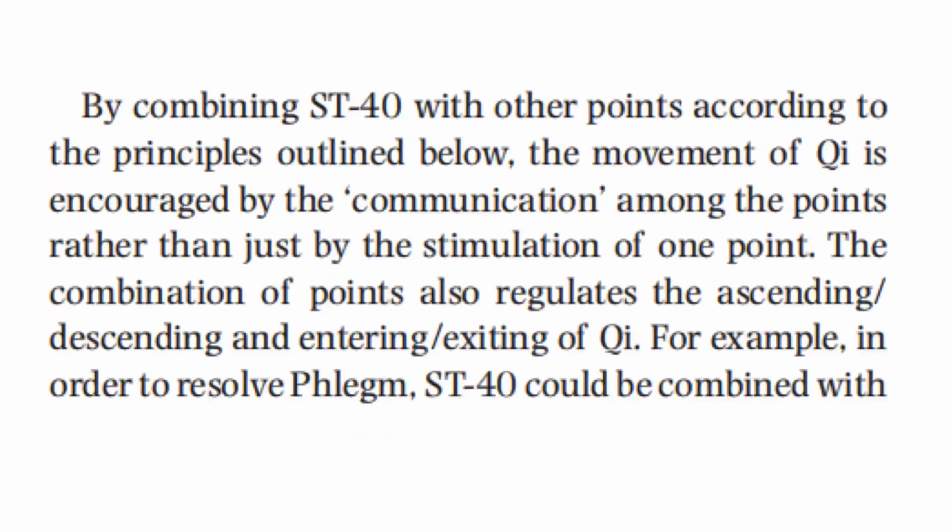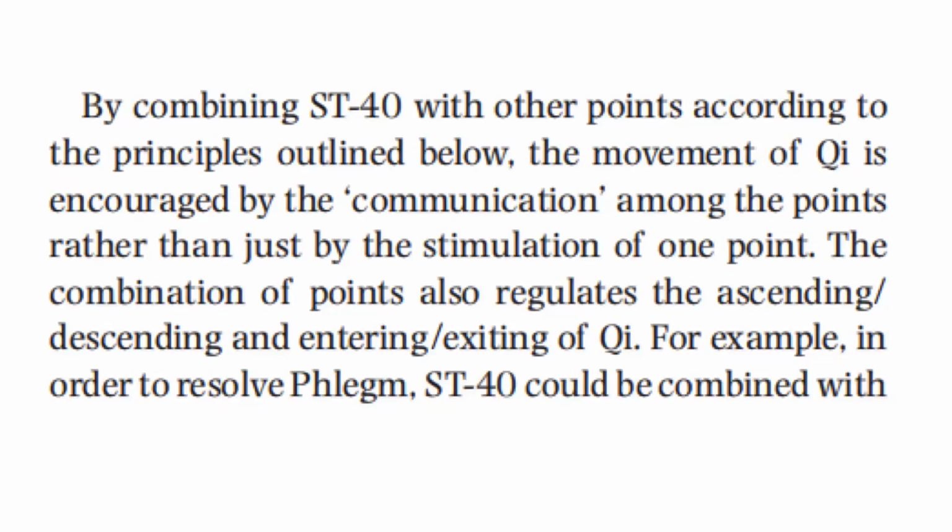By combining stomach 40 with other points according to the principles outlined, the movement of qi is encouraged by the communication among the points rather than just by the stimulation of one point. The combination of points also regulates the ascending, descending, entering, and exiting of qi.